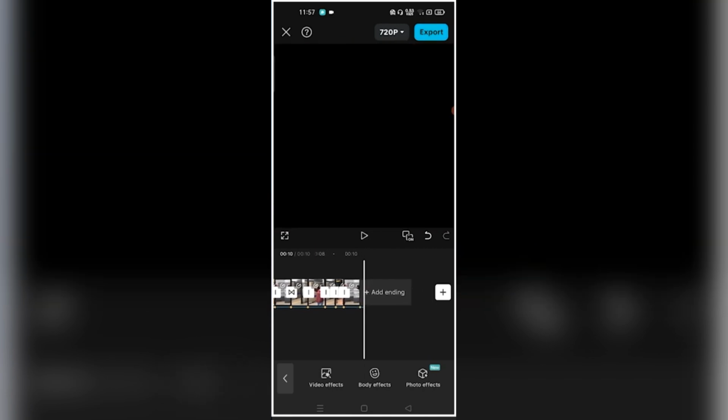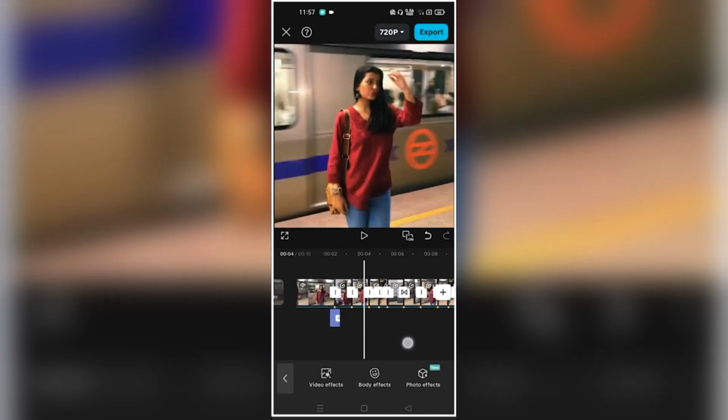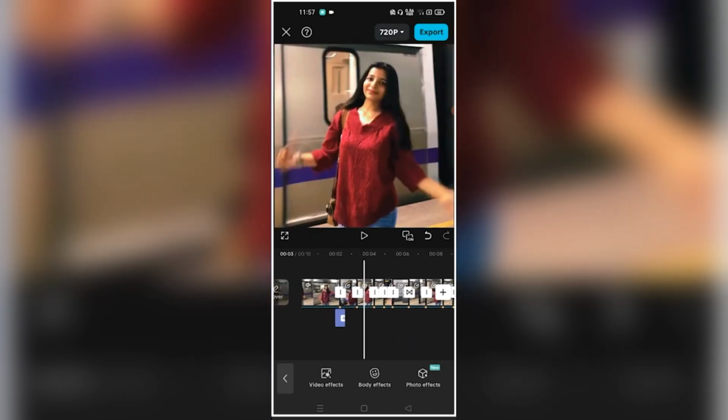So, the rest, it is very cool and very lovely, guys. You guys also make it like this and make it very smoothly. It looks very perfect. If you guys make it like this, then brother, your heart will be filled. It is made so well and looks so nice.